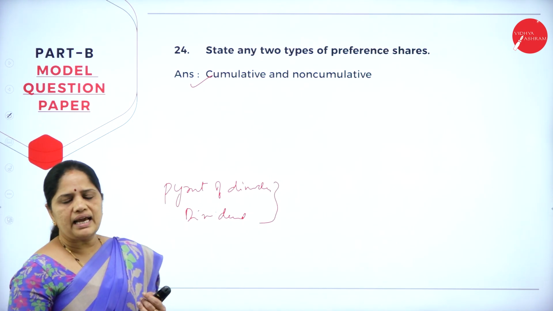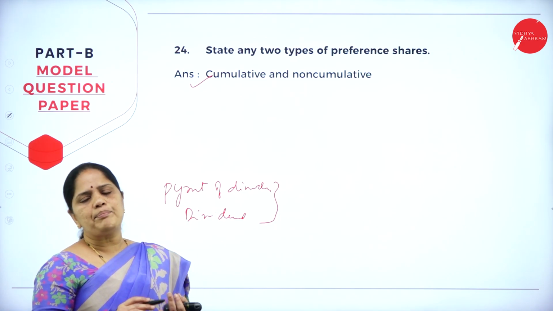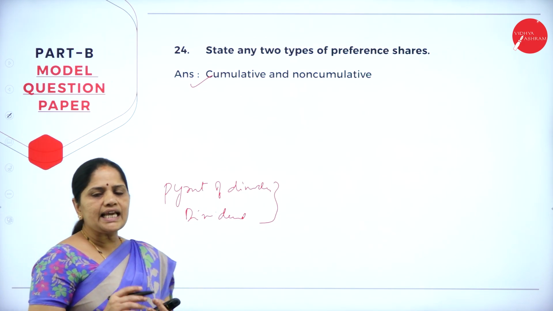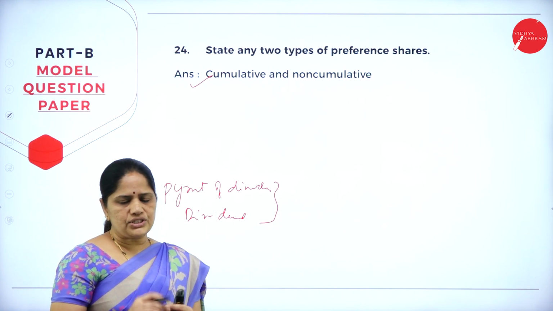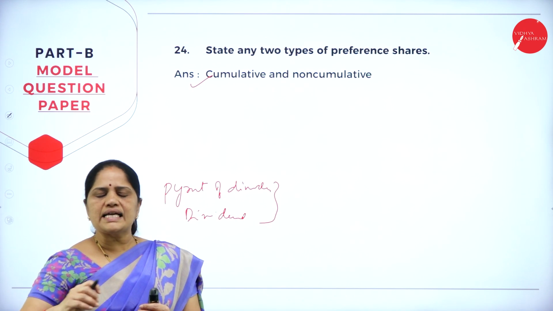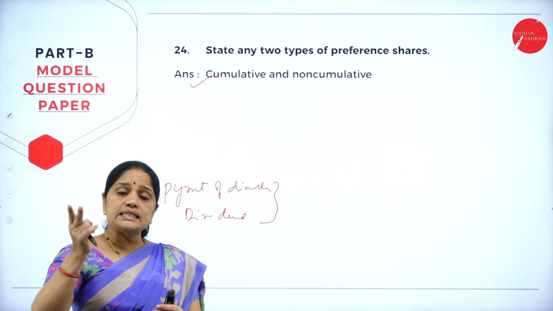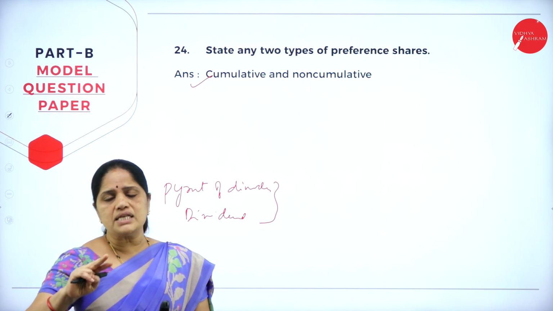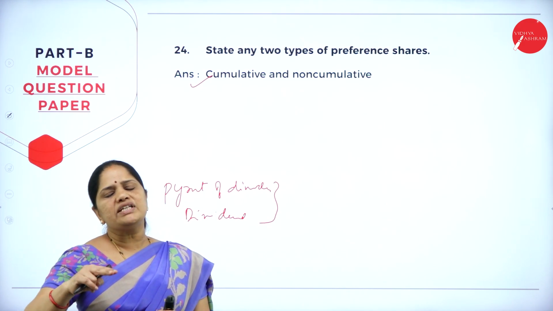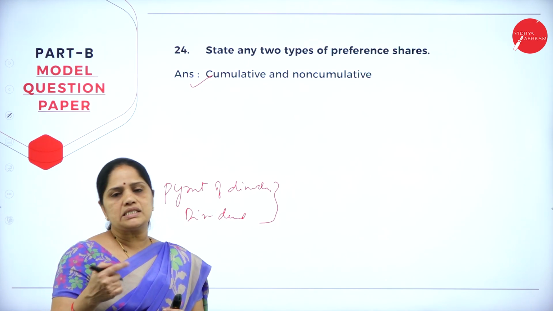That is, they will be having a fixed dividend every year. The second one is regarding the payment of dividend. In case the company makes a loss in that year, that loss will be carried forward, and the next year the company will have to pay the dividend for 2 years. That is the year in which it had incurred loss, and then the next year in which it incurs profit, it has to pay the dividend for the previous year also.